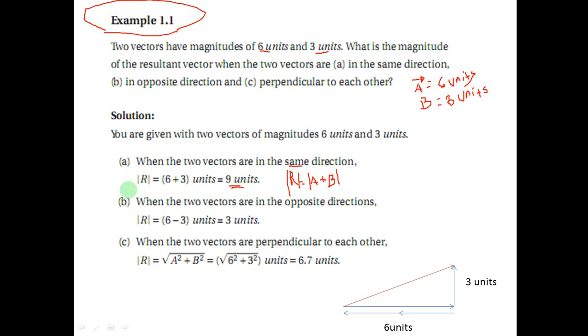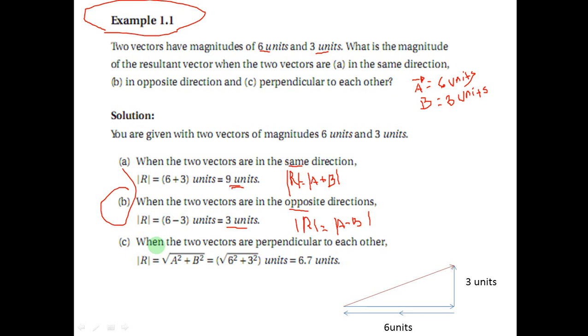The second one is when the two vectors are in opposite direction. In opposite direction, the resultant vector will be vector A minus B. A is 6, B is 3. The answer will be 3 units.